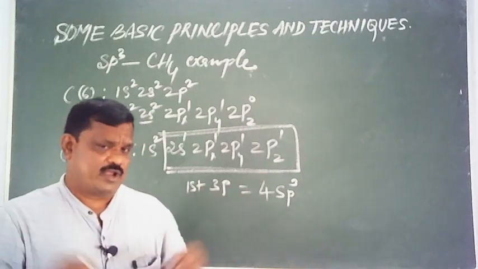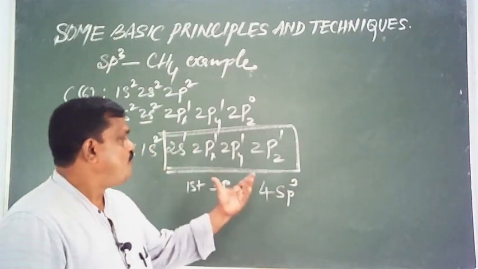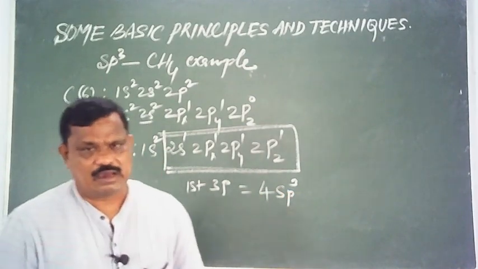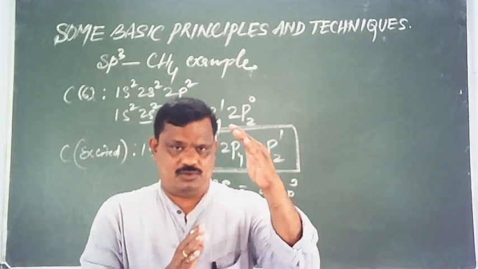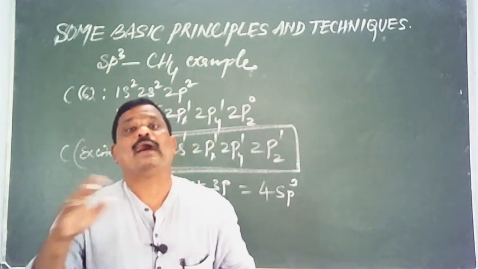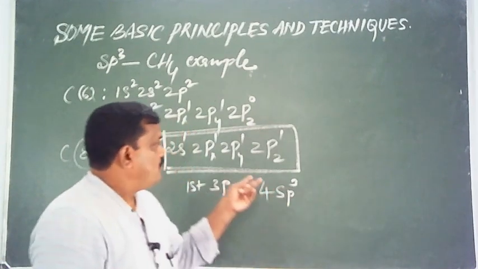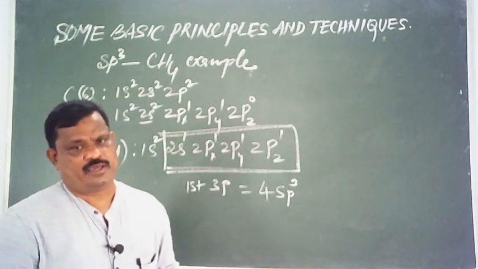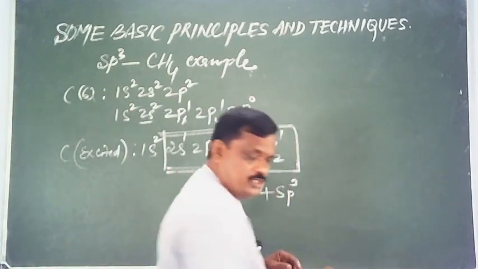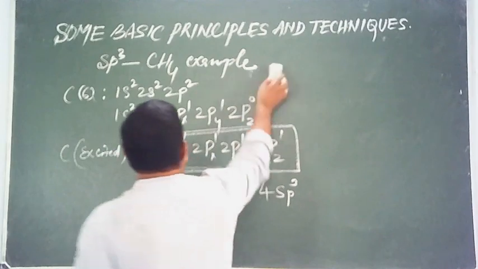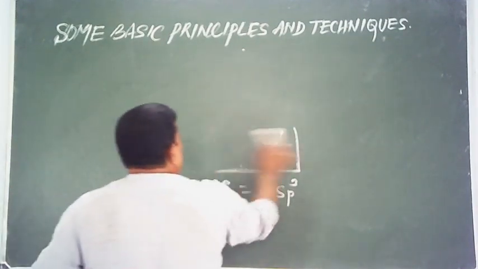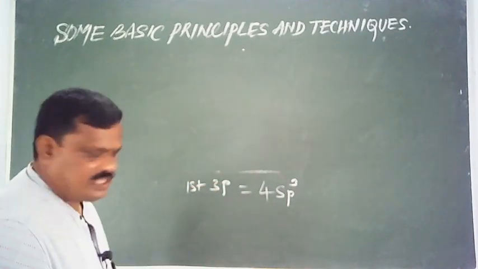of identical shape and same energy. And how are they oriented? Actually, the 4 sp3 hybrid orbitals are directed towards the 4 corners of a tetrahedron. Therefore, the angle between any 2 orbitals is 109.5 degrees. So, let me show the orientation of sp3 hybrid orbitals. 4 sp3 hybrid orbitals are there.